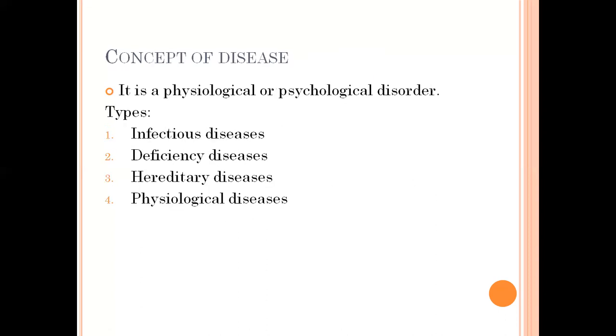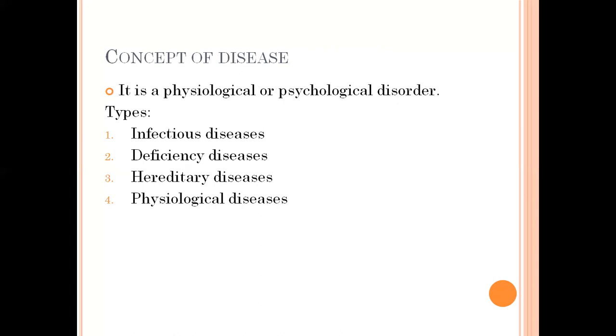Next, concept of a disease. So what is a disease? First of all, a disease is a physiological or psychological disorder of a human being. It may be physiological, meaning the disorder which comes to his body, or the disorder which comes according to his mindset or emotional balance. The imbalance of the emotional state of a human being is a psychological disorder. So the concept of a disease is simple: a physiological or psychological disorder of a human being is called a disease.